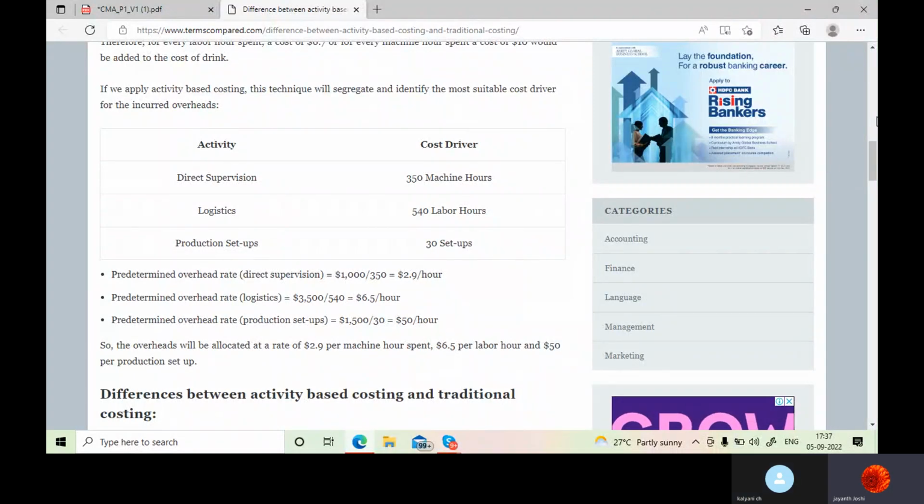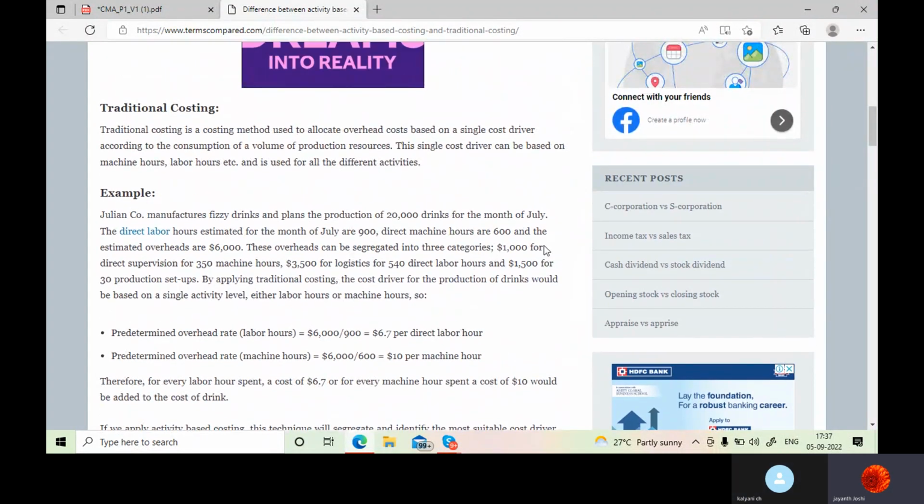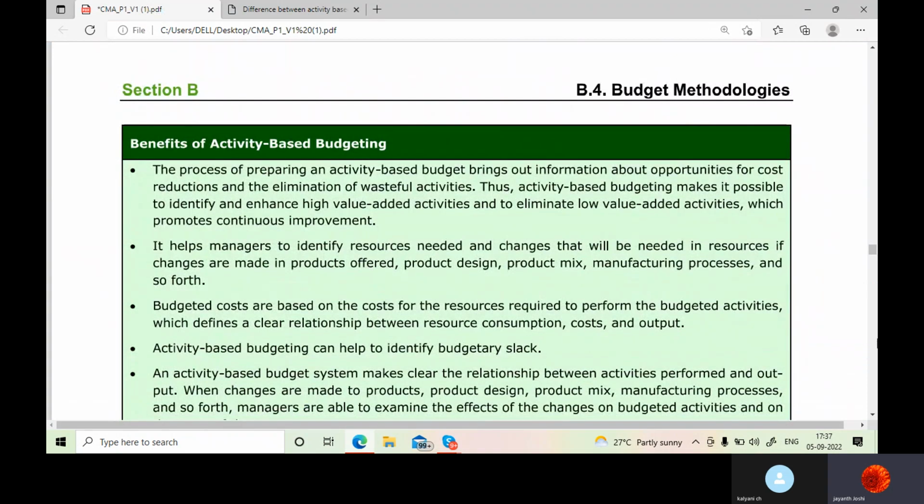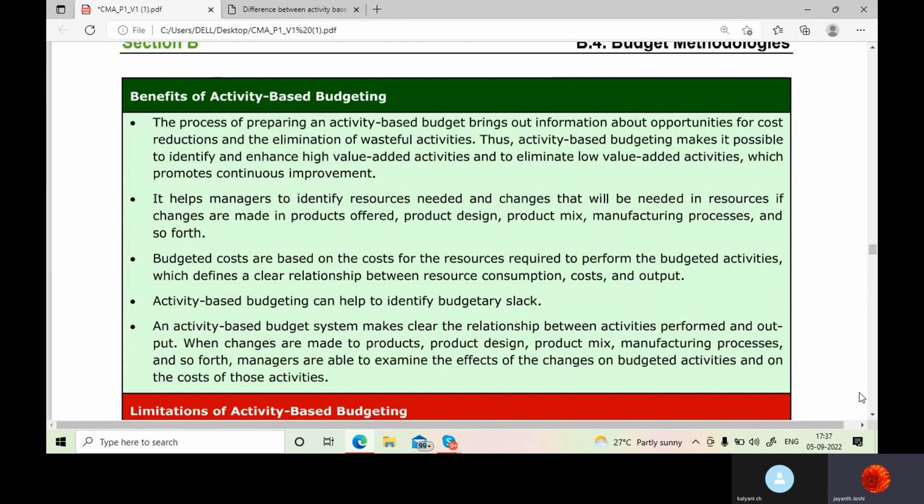Understood. And you know these cost pools are already given. The cost pool is $1,000 for supervision. These are the cost pools. Basically, this will be studied in more detail in the coming chapters when we'll be doing costing. There are some benefits of activity-based budgeting, like you are taking every activity into consideration to make your budget. So you are able to study that activity particularly, and any wasteful activities you are trying to eliminate.